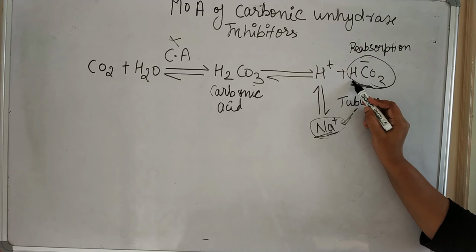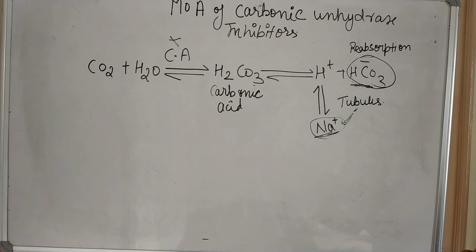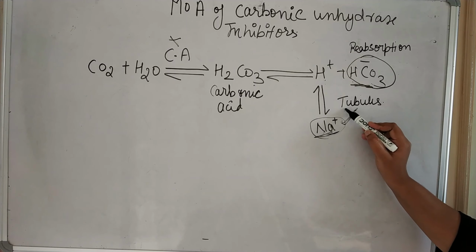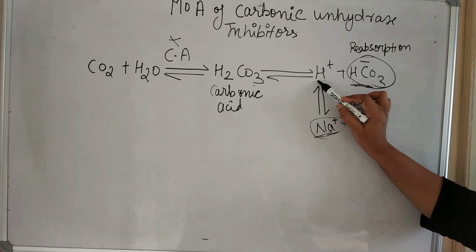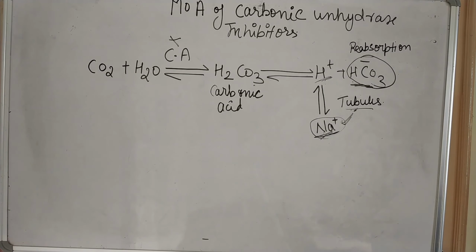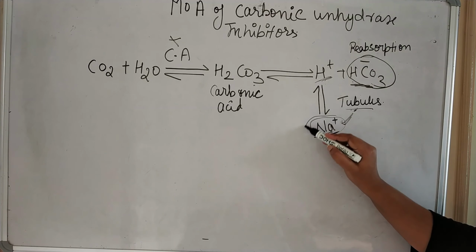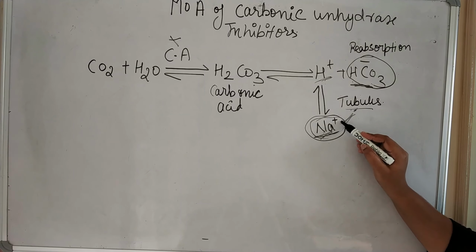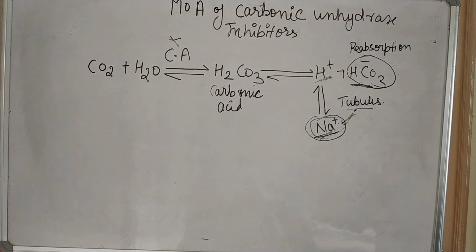So this bicarbonate and H plus ion will not form. This H plus ion exchanges with the sodium ion in the tubule. When this H plus ion is not available, the sodium exchange will not take place in the tubule, so it will be excreted out in the urine. So it prevents the reabsorption of sodium and bicarbonate ions in the tubule. That is the mechanism of action of carbonic anhydrase inhibitors.